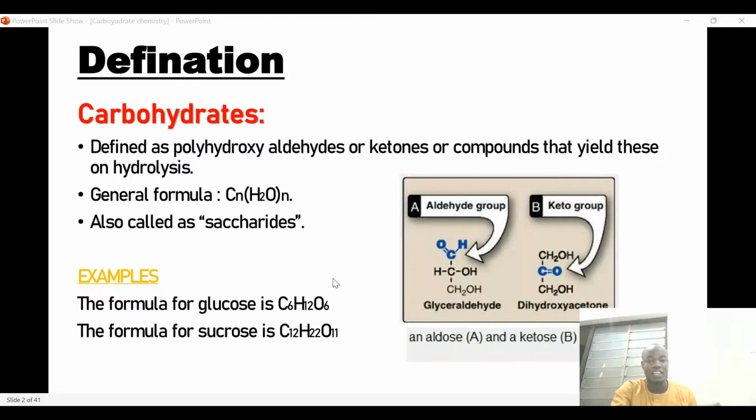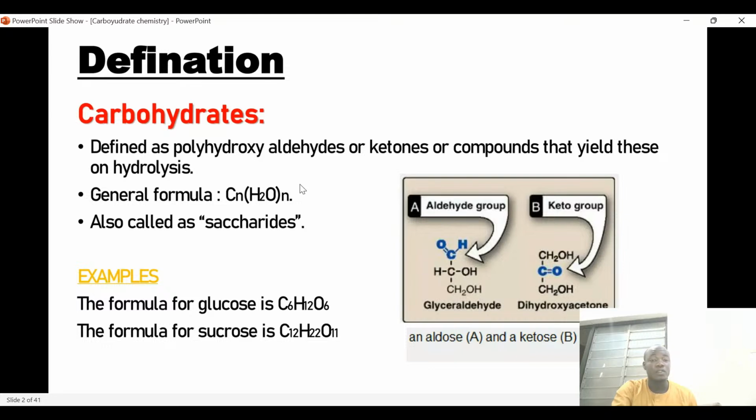We can see clearly here. This is CH. We can clearly see it from here. This is a carbon to oxygen double bond, and there is a free hydrogen. So of course, this is the aldehyde. For the ketones, there is a carbon to oxygen double bond and two different alkyl groups attached to it. So that is the aldehyde.